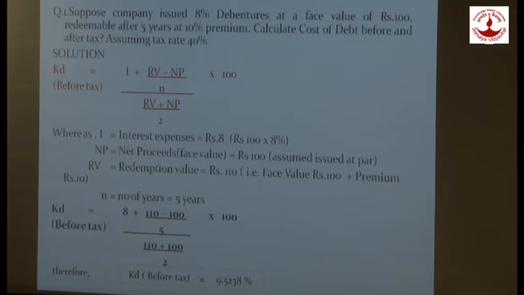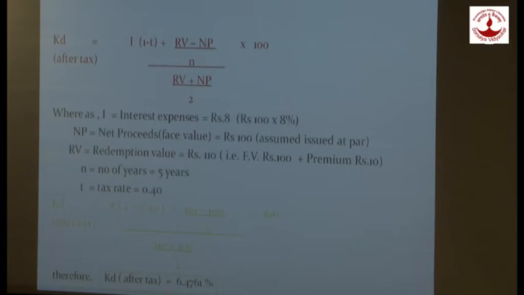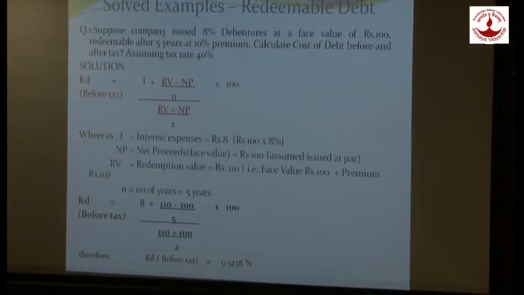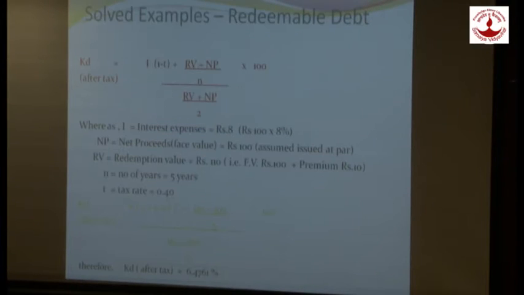Let's see the same example with after tax. Now this is the same question after tax. As we know, the tax rate in the given problem is 40%. So here we are going to just deduct the tax, only 40%.